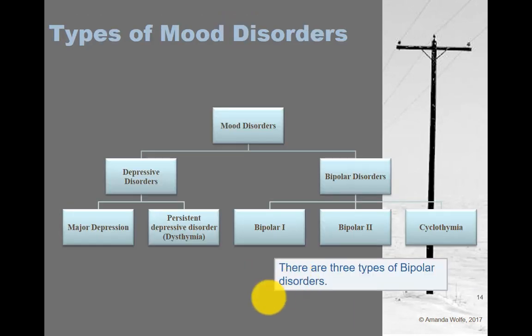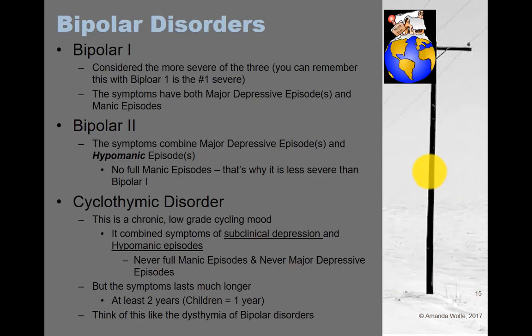So let's talk briefly about our mood disorders, okay? Again, bipolar disorder is our next category, right? Our bipolar disorders, again, there are three: bipolar 1, bipolar 2, and cyclothymia, and they're called bipolar because depression is sometimes referred to as unipolar depression, and bipolar has both depression and mania, two poles, bipolar.